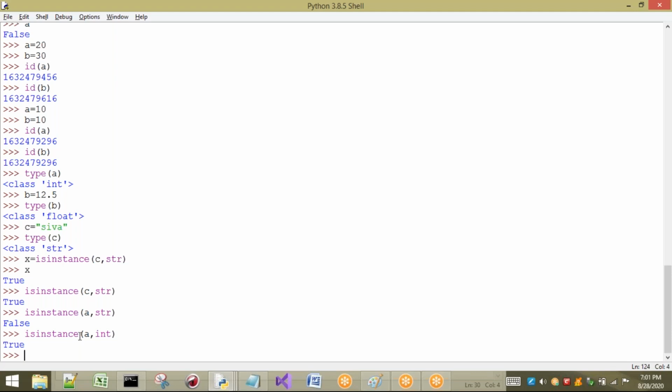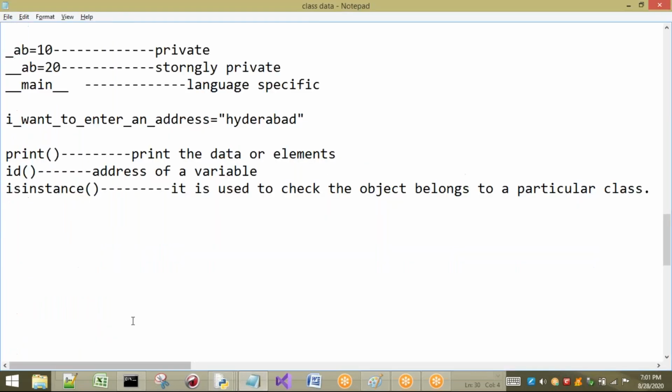And last one is isinstance. isinstance tells you whether the given object belongs to a particular class or not. So type gives you the type of a variable. These are the basic functions we should know before going to our data types. Okay, thank you.